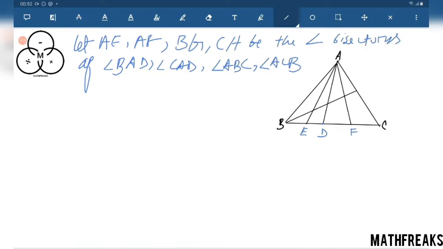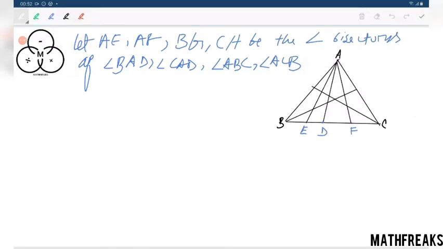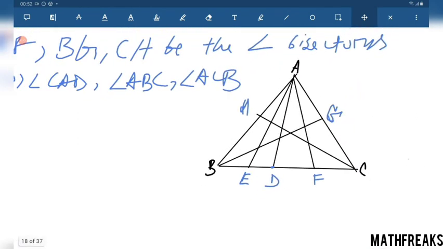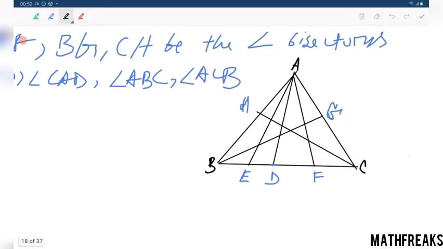They are not visible now, they will be visible after a short while. These are the angle bisectors BG and CH. Now how are we going to solve this problem? This is I1 according to the question and this is I2 according to the question.